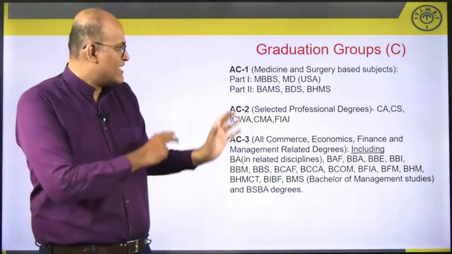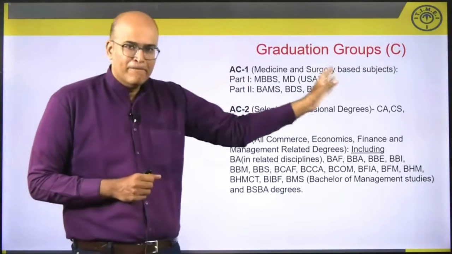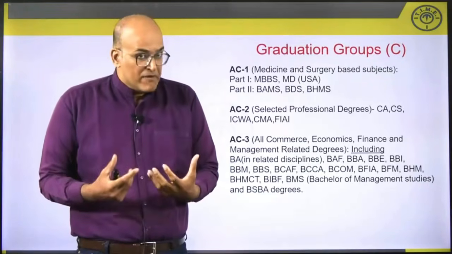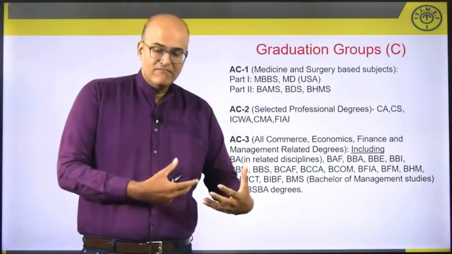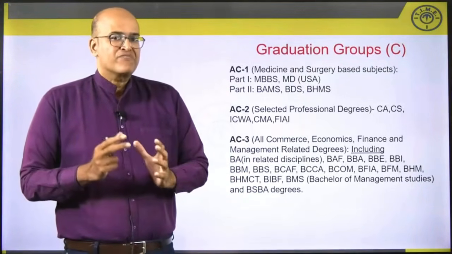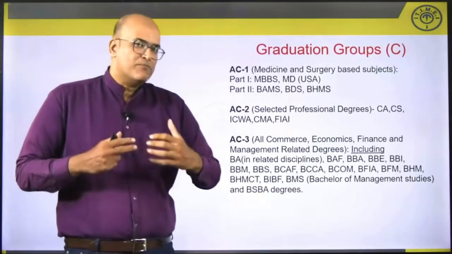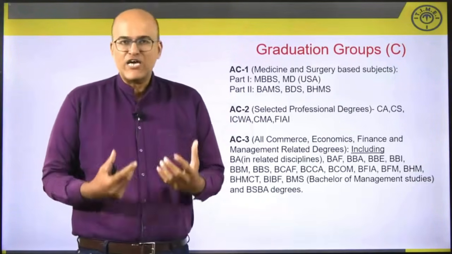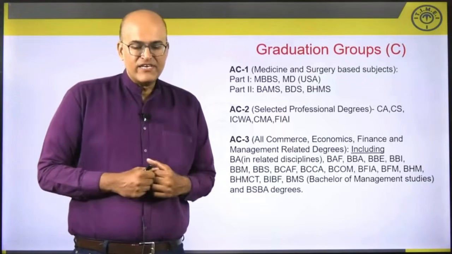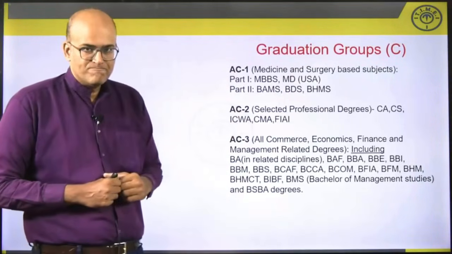Let's understand. AC1, the first group, are people who have done medicine and surgery related programs. So MBBS, MD, BAMS, BDS, BHMS, all these medicine related degrees will be classified in AC1. AC2 are professional degrees, people who have done chartered accountancy, company secretary, ICWA, CMA, FIAI, all these will be classified in AC2.